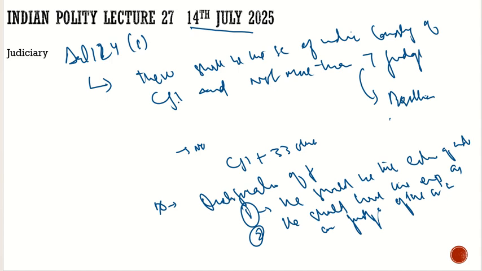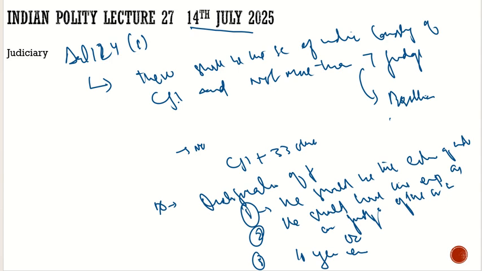Then if there is a person who does not have these qualifications, he was not a judge of a high court for 5 years, or whatever qualification we discussed here, is there any other criterion by which a person can be a judge of the Supreme Court? Yes, he can become a judge of the Supreme Court if he has 10 years of experience as an advocate of a high court or two or more such courts.